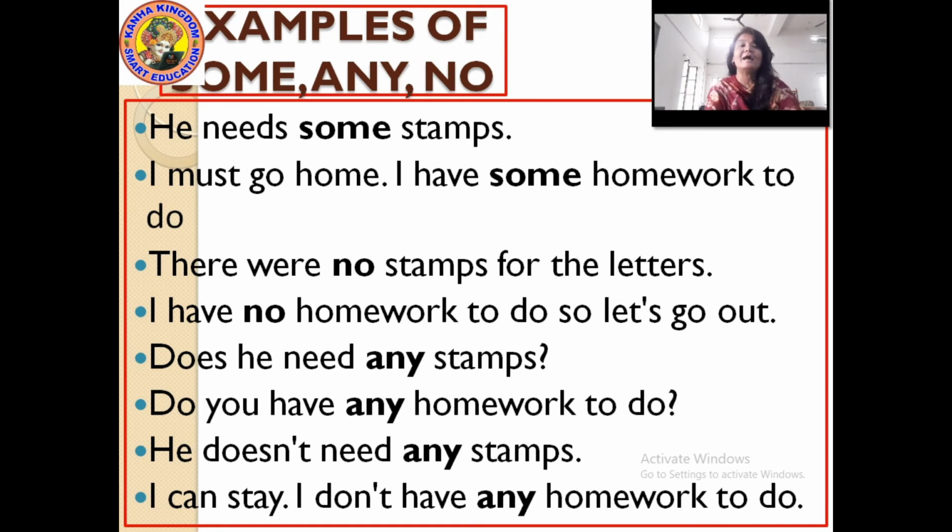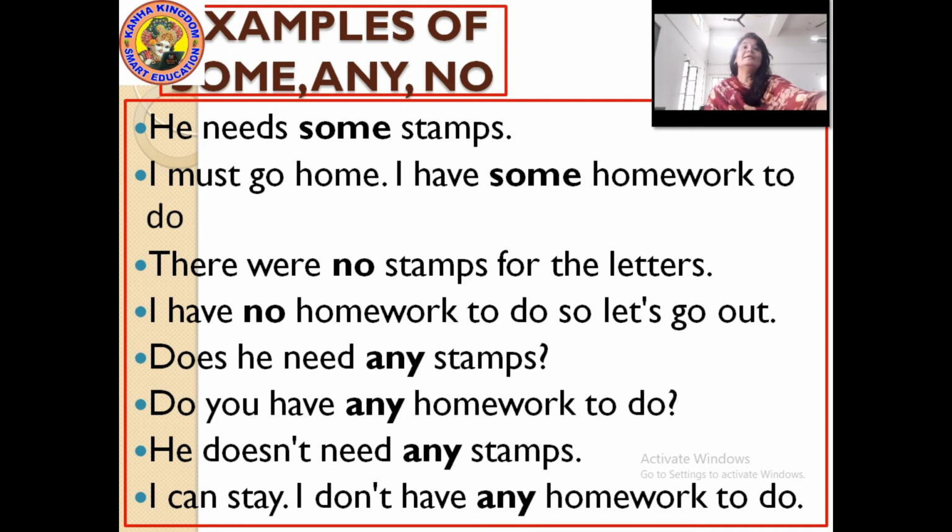Don't means do not. So here, I do not have any homework to do, means again the sentence is negative, and so any is being used. So these are some examples where, by reading them, you can understand where you can use some, any and no.